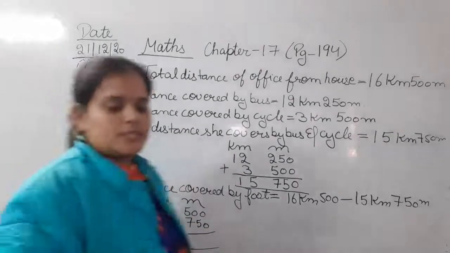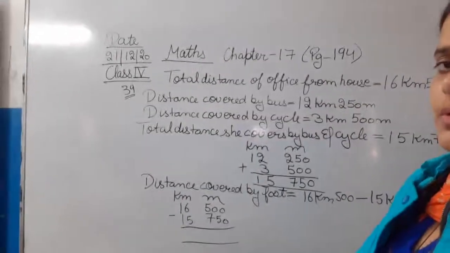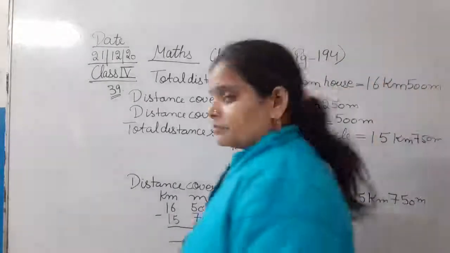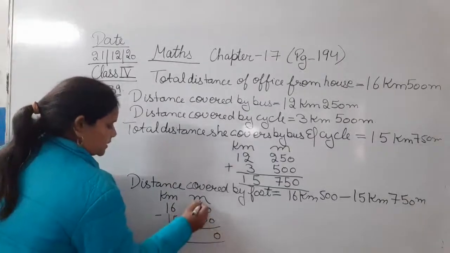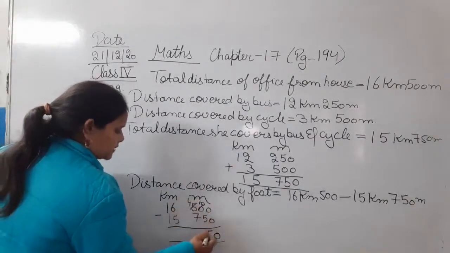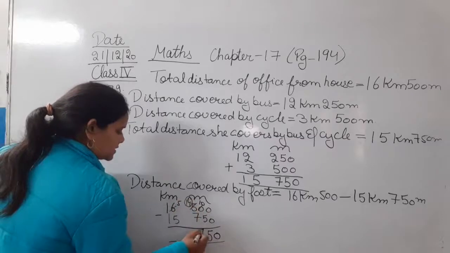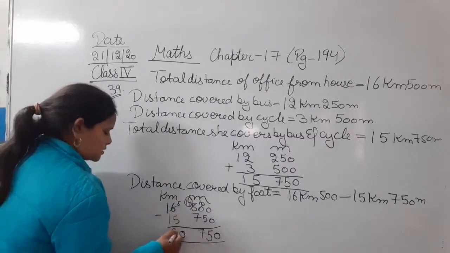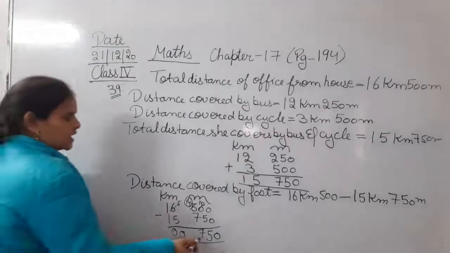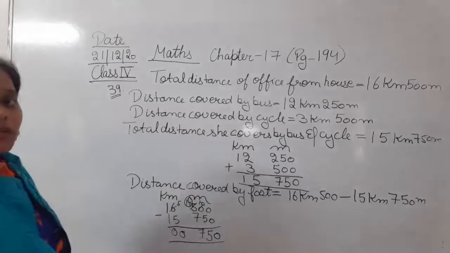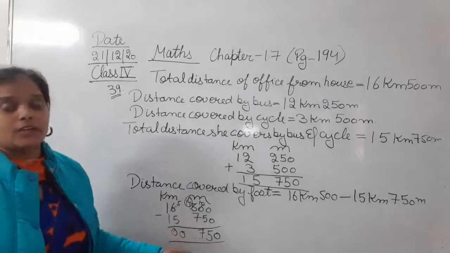Okay, now let's subtract it. अब क्या करेंगे? 0 minus 0, 0. It will be 10. यहाँ पे आ जाएगा 4. 10 minus 5, 5. 4, 5. It will be 14. 14 minus 7, 7. 5 minus 5, 0. 1 minus 0. So that is 750 meter. Okay, so this is the distance that she is covering on foot. The distance that she is covering on foot is 750 meter.